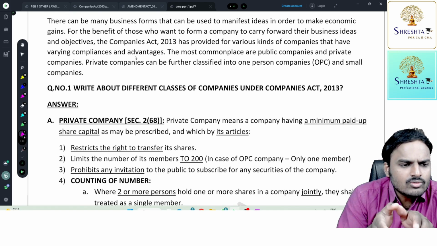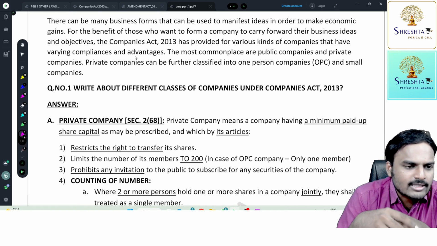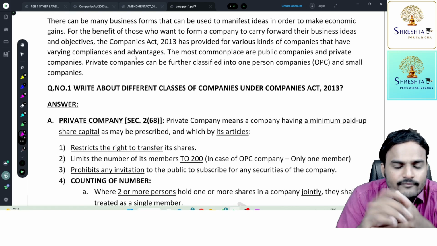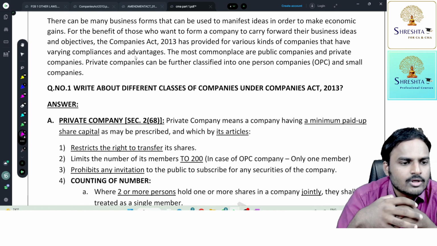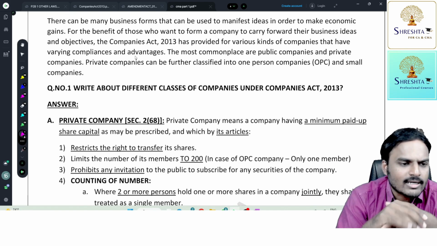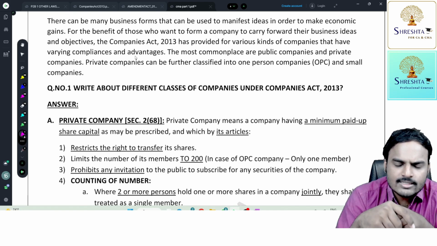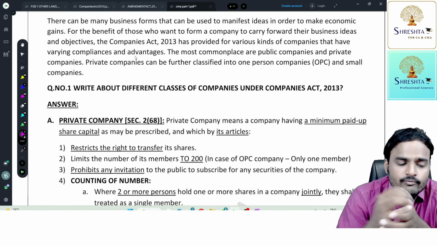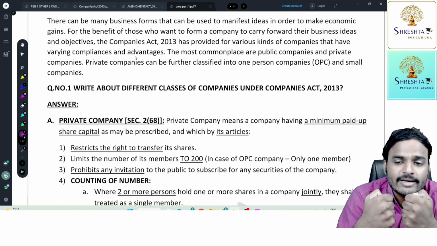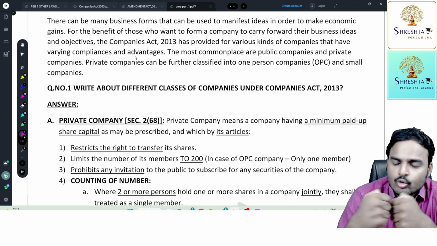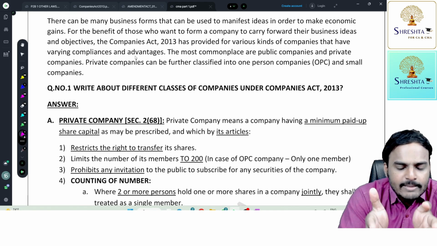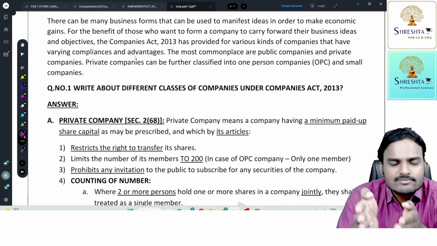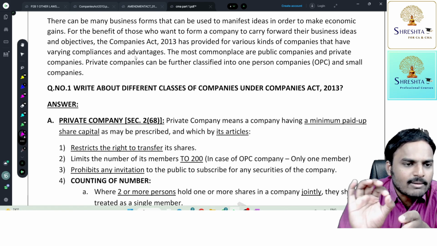Or will you issue shares only to your known members, to your family members, to your relatives, to your friends? Just answer me, sir. Do you want the public to form part of your ownership, or only your family members, only your known parties? They told me, sir, only known parties. We want to maintain some confidentiality, sir. We want to maintain some privacy, sir. We don't want the public to come and join our company, to participate in our ownership rights. So we, limited people only, will invest money in the company, sir. We don't want any public involvement.